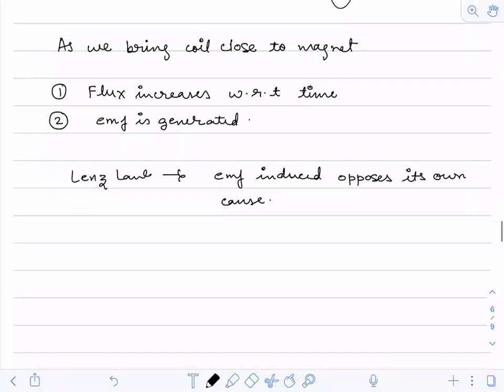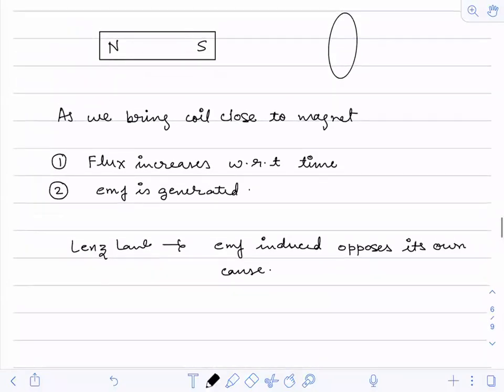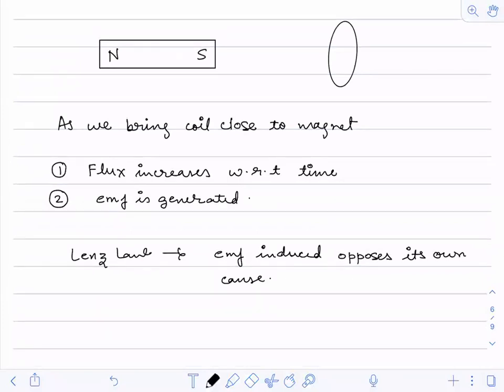Now, EMF is getting induced when I bring this coil closer to the magnet. Why is this EMF getting generated in the first place? Because there is a change in flux with respect to time. Due to that, this EMF is getting generated.